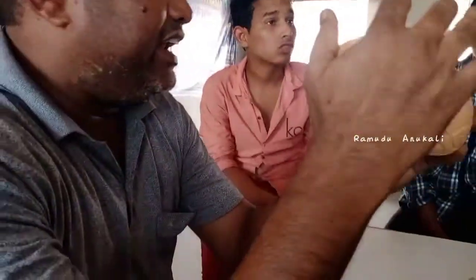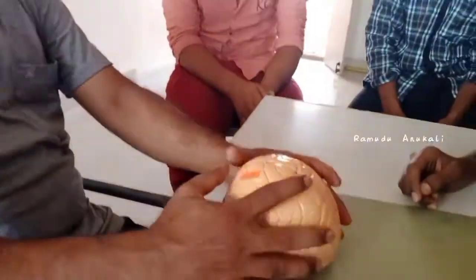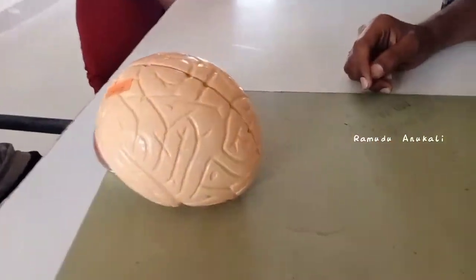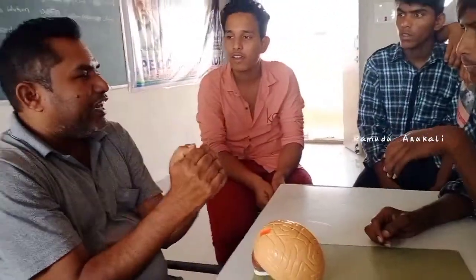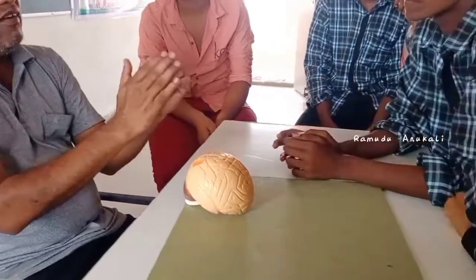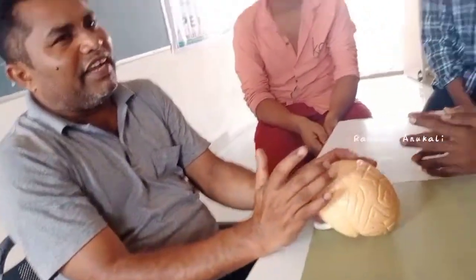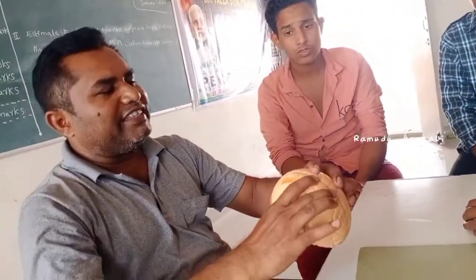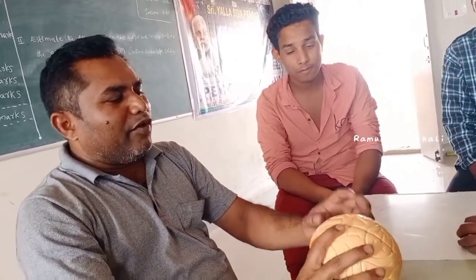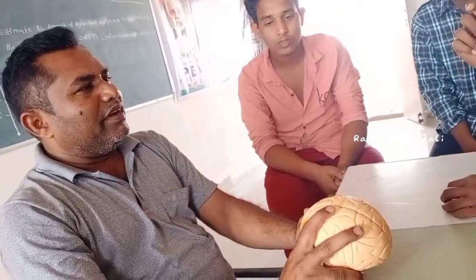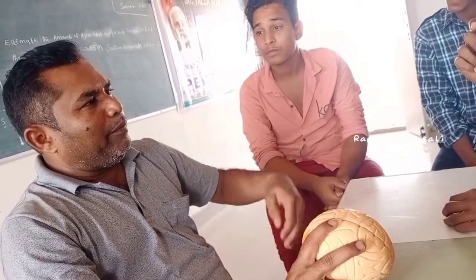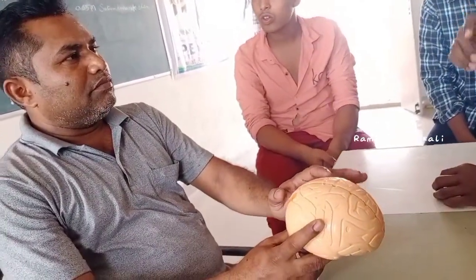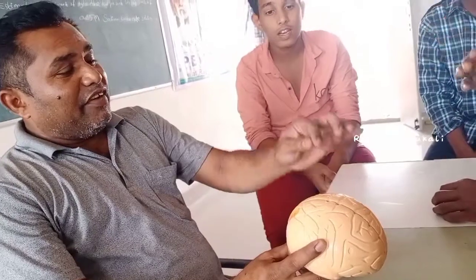The first one is the pia mater, the second one is the arachnoid mater, and the third one is the dura mater. So the brain is surrounded by three membranes or meninges, called pia membrane or pia mater, arachnoid membrane, and dura membrane. These three membranes protect the brain.